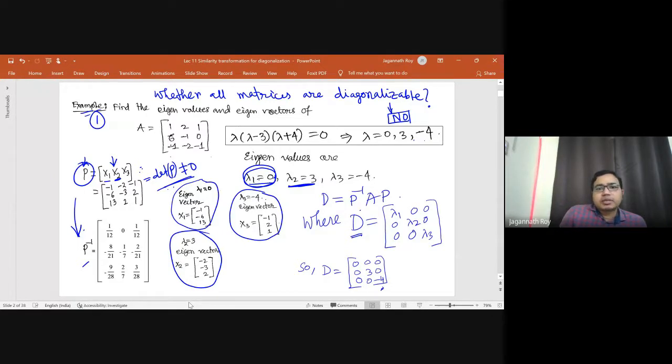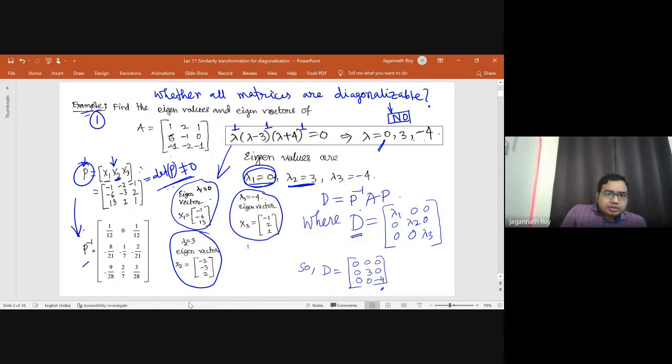Now, what we can see is there is a relation. If we have 3 different eigenvalues, then we will get 3 different eigenvectors because their multiplicity in the characteristic equation is 1, so exactly 1 linearly independent eigenvector each.